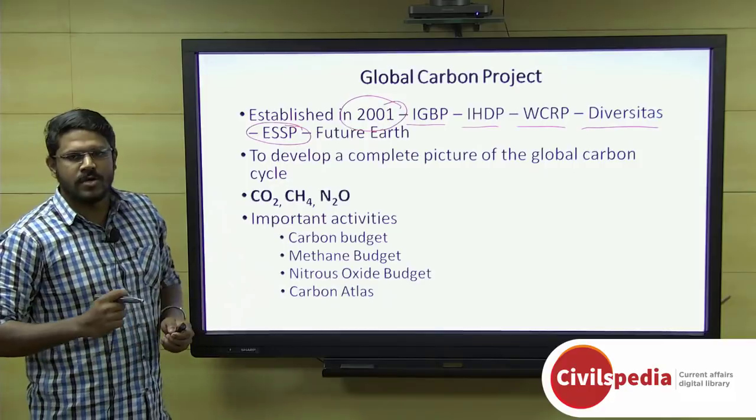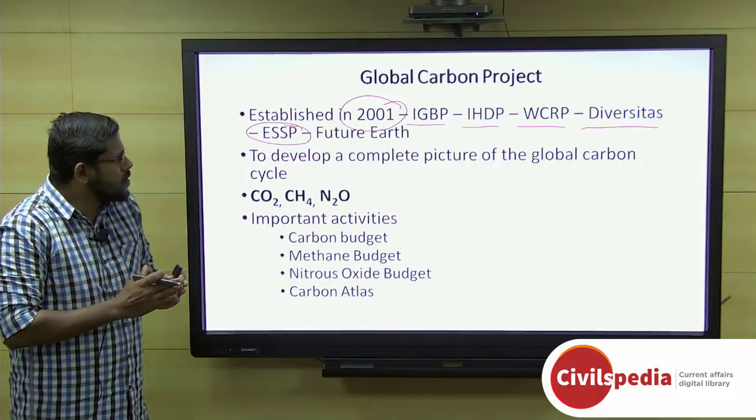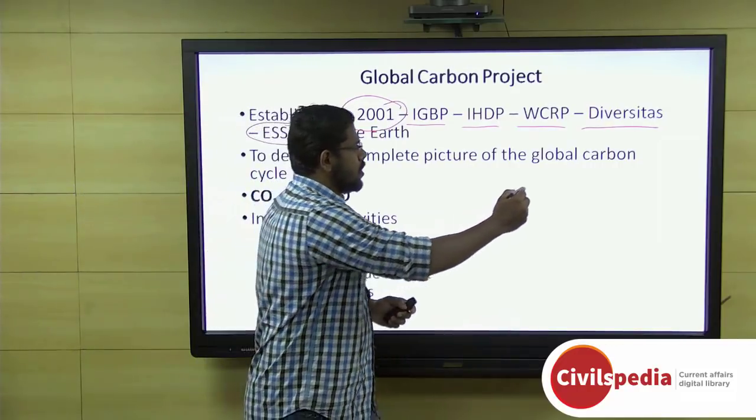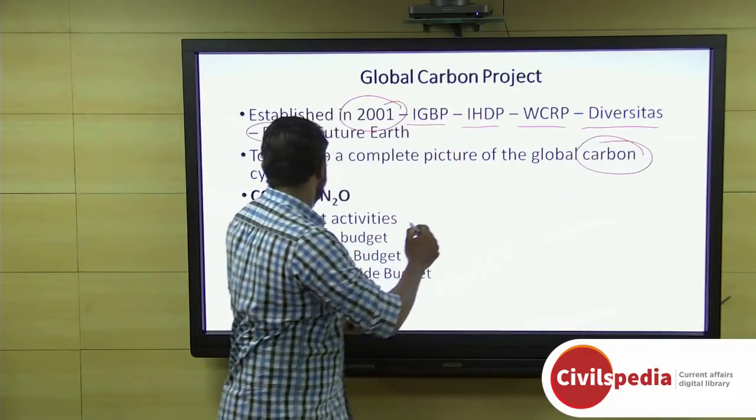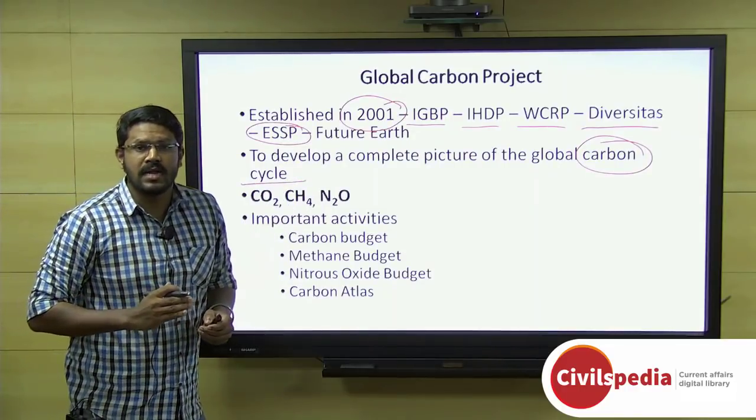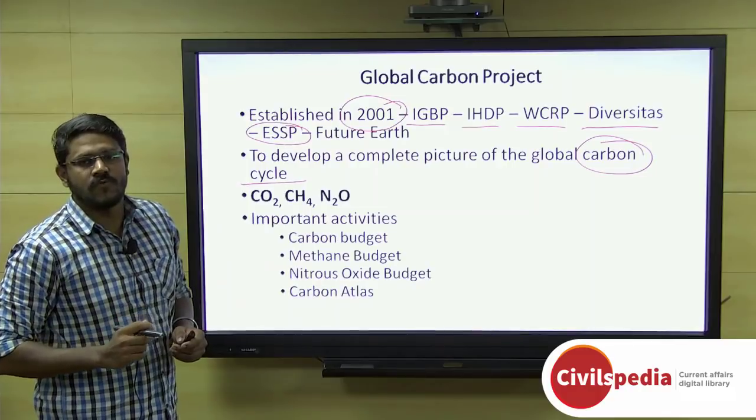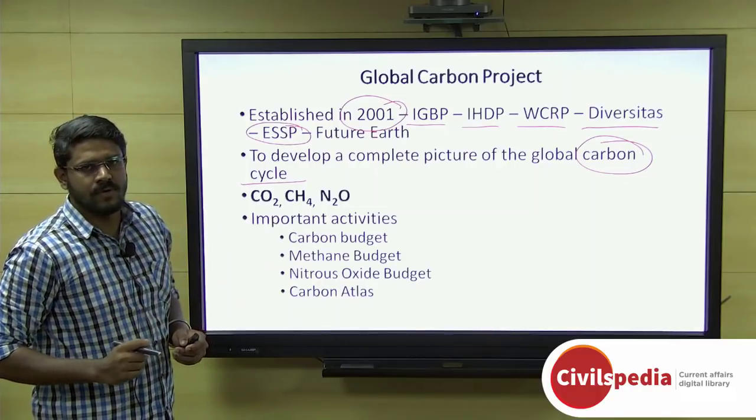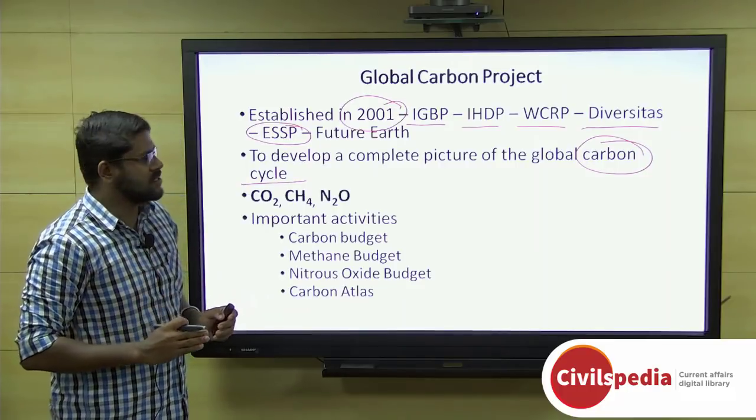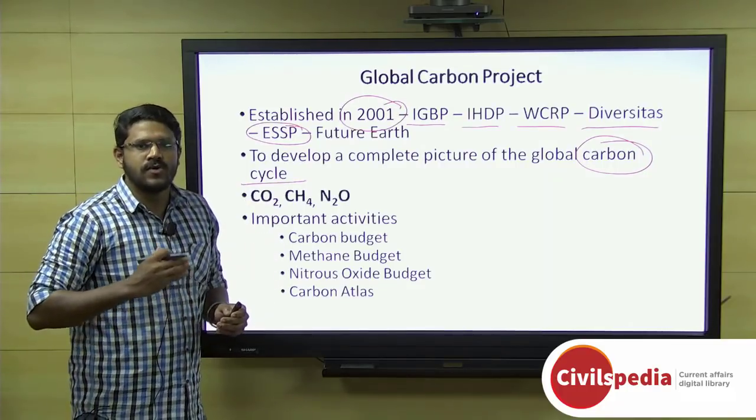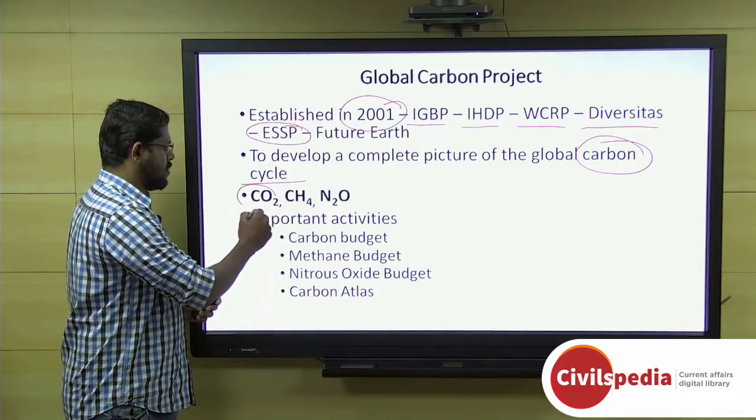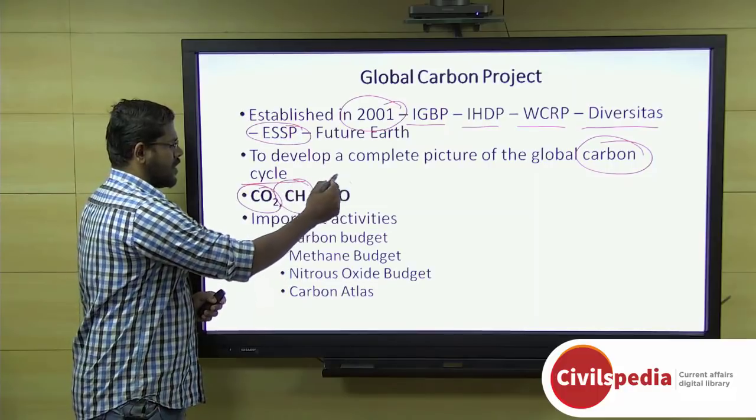And coming to the objectives, the Global Carbon Project seeks to develop a complete picture of the global carbon cycle. And it also aims to slow down and ultimately stop the increase of greenhouse gases in the atmosphere. Of the several greenhouse gases, 3 main important gases according to Global Carbon Project, which it seeks to ultimately stop the increase of, are carbon dioxide, methane, and nitrous oxide.